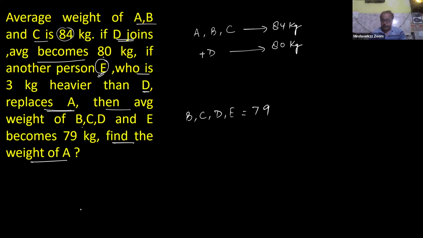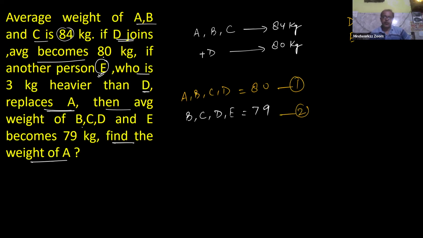Try this one. So I think with the help of this initial statement, D's weight is 68, and if D's weight is 68, then E is 3 kg more than D, meaning 71. So for A, B, C, D the average is 80, and for B, C, D, E the average weight is 79. This is equation number 1, and this one is equation number 2.